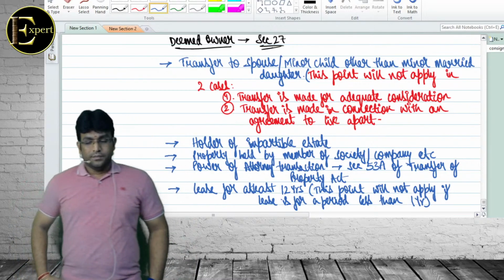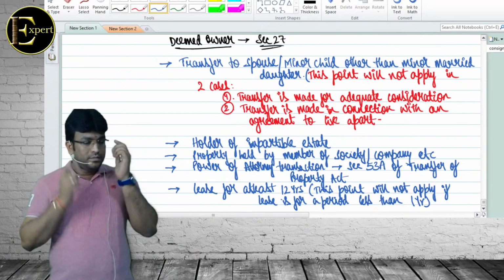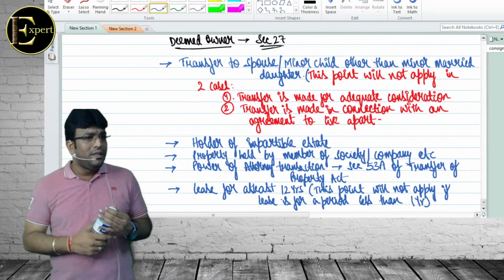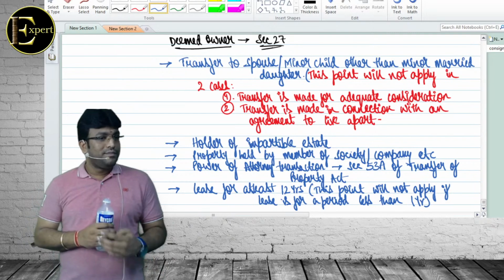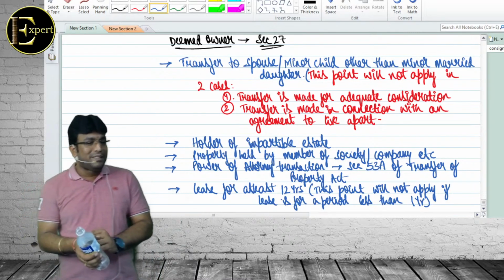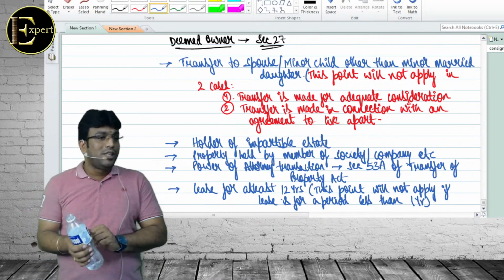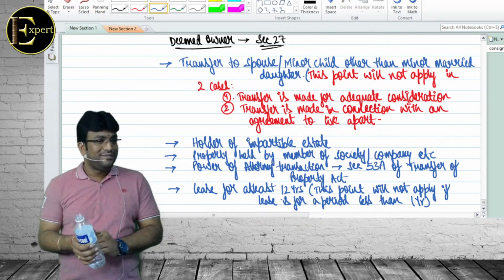Sir, the deemed owner concept will not apply in case of commercial property. Why? No, it will apply, everywhere it will apply. If the years are like 12 years, practically nobody signs for 12 years. They always give it for 11 months, 11 months, 11 months. Internally they will have an understanding. 5 साल में आपको लीज पे दूंगा, बट जब अग्रीमेंट साइन करते तो 11 महीने 11 महीने ही करते.